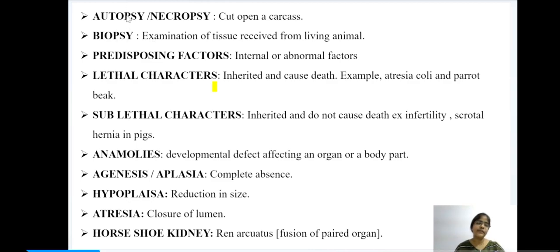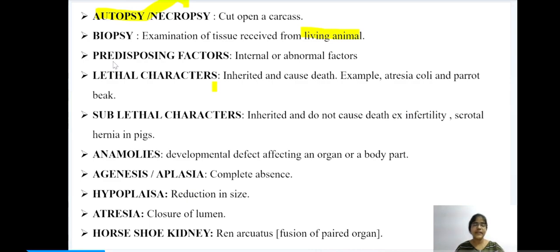The main difference between autopsy or necropsy and biopsy is that autopsy and necropsy are for a dead carcass, but biopsy is tissue examination from a living animal.